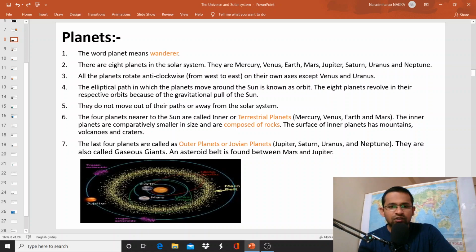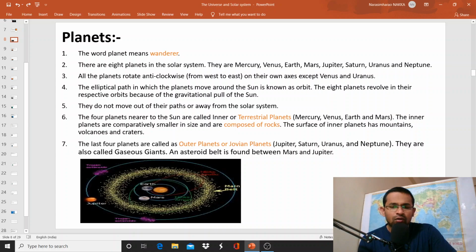Then why are planets called wanderers? Planets are revolving around the sun under the gravitational pull of the sun. If there is no gravitational pull of the sun, then there would be no systematic movement of planets around the sun. That's why planets are called wanderers.